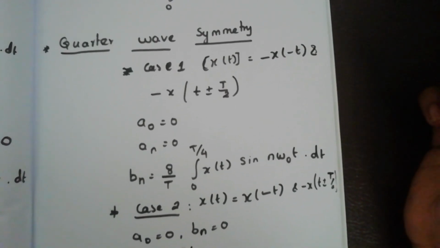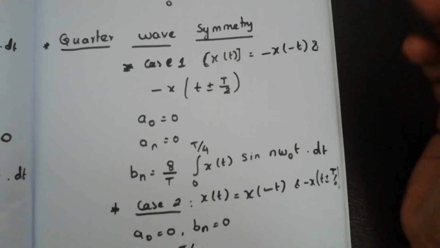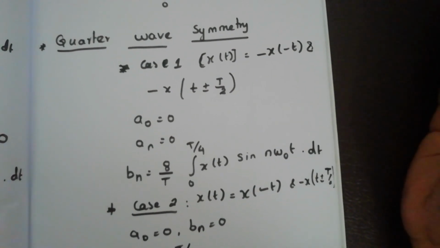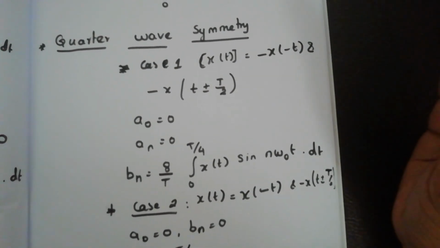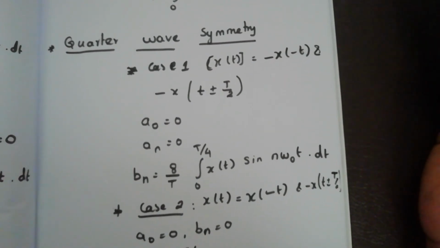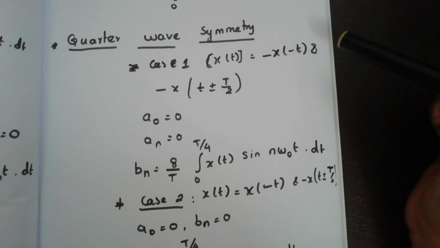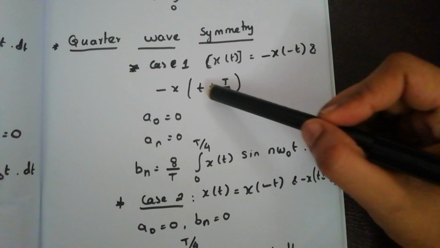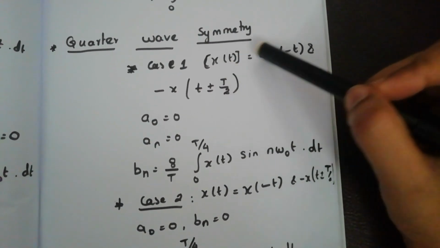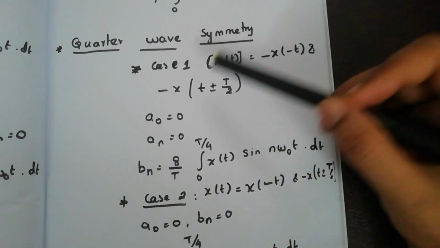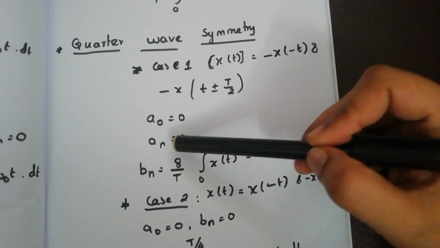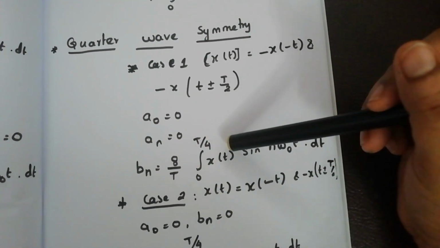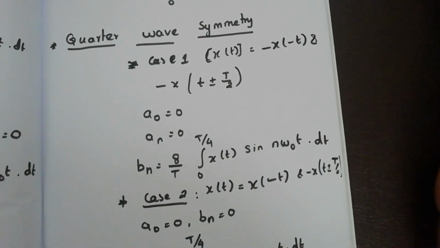And next one is quarter wave symmetry. Quarter wave symmetry means more than one case is satisfied in this signal. That means it may be an even signal or an odd signal with half wave symmetry. If it has both properties in one wave, then the wave is known as quarter wave symmetry. So there are two cases. First case, this is an odd and half wave symmetry signal. When this signal satisfies these two conditions, then a naught is equal to 0 and an is equal to 0, and bn is equal to 8 by T integral of 0 to T by 4 of x of t sin n omega naught t into dt.